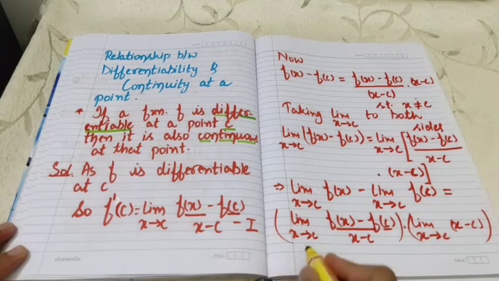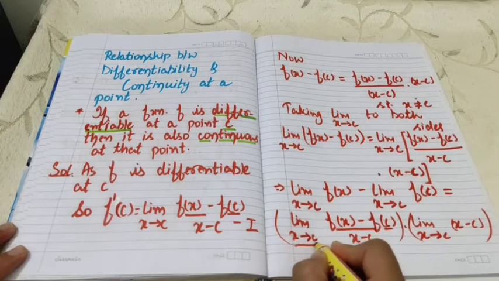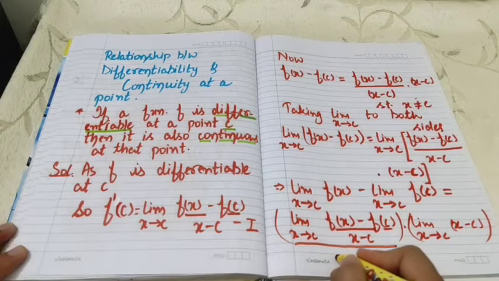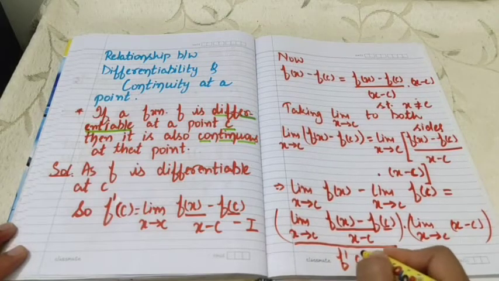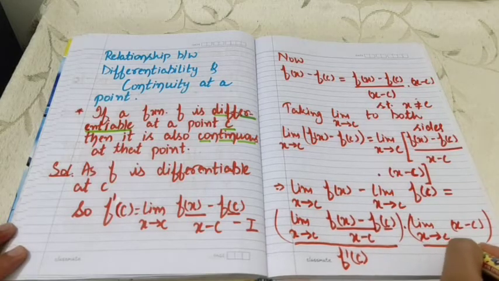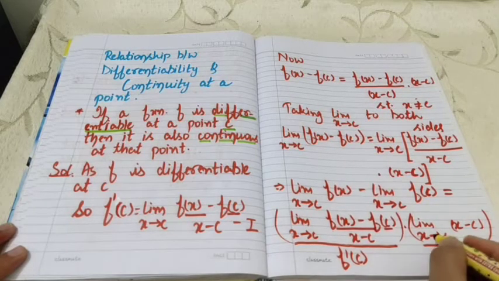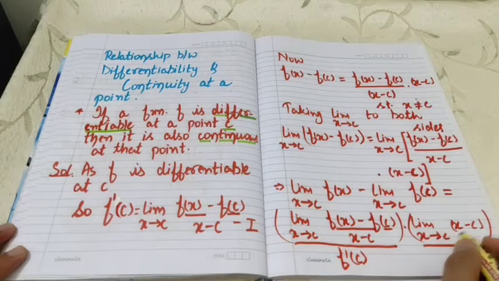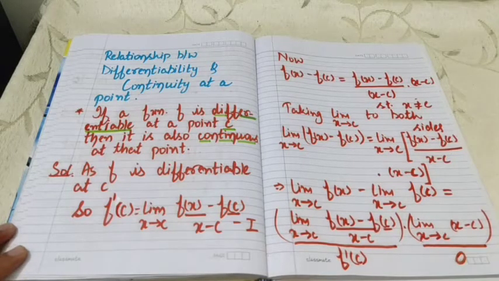Now from 1, this part of the right hand side will turn to f dash C, whereas the value of this part, when the limit x approaches C of x minus C, will become 0. So on the whole the value of the right hand side will become 0.